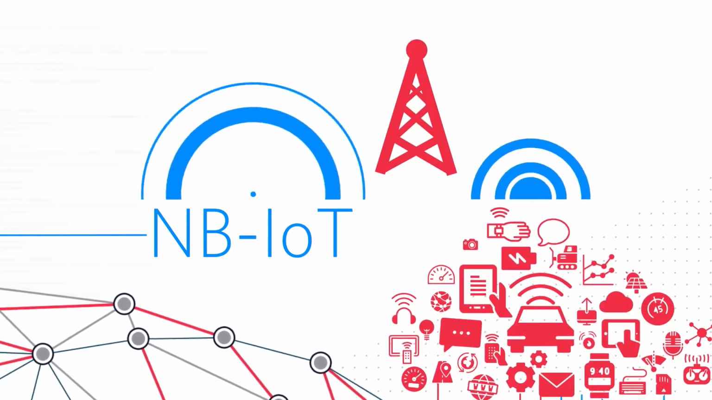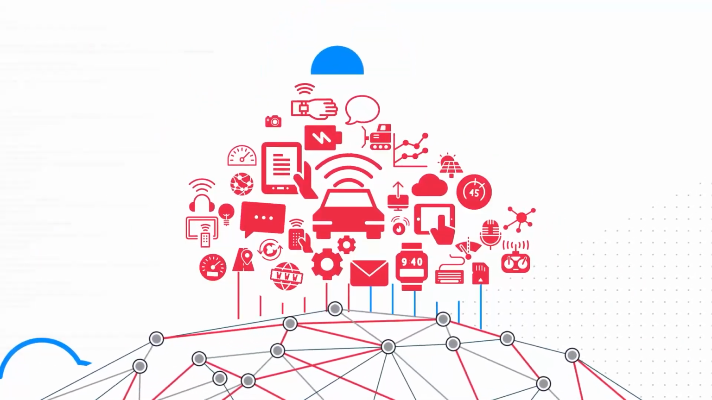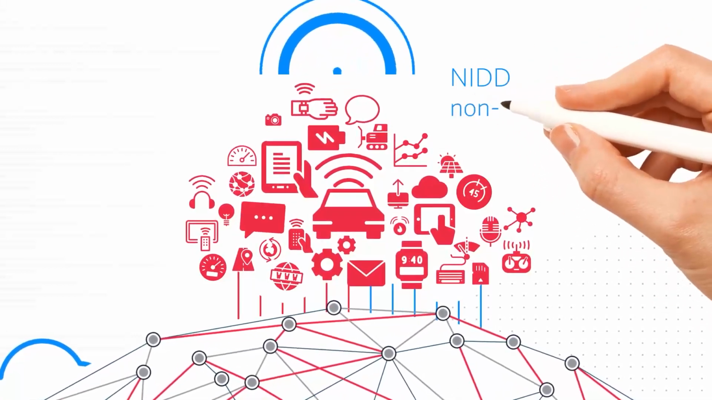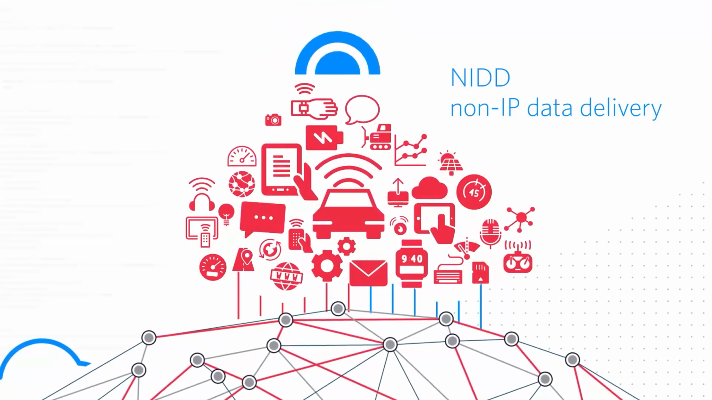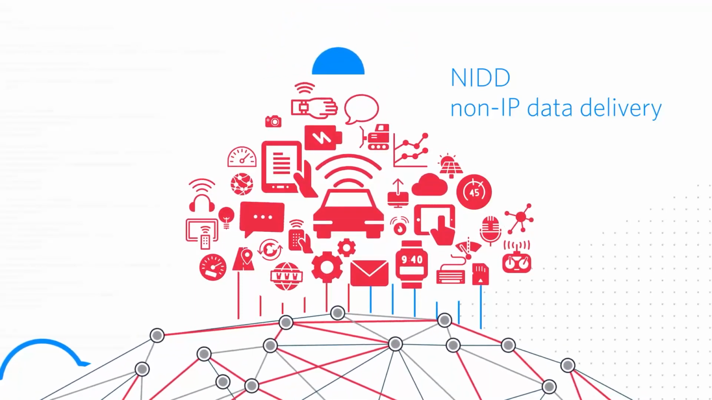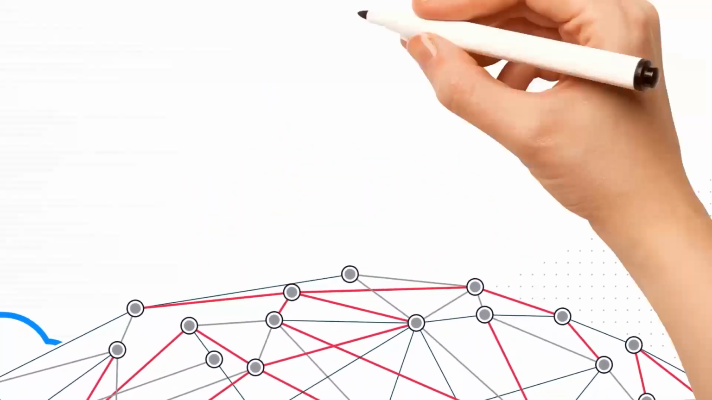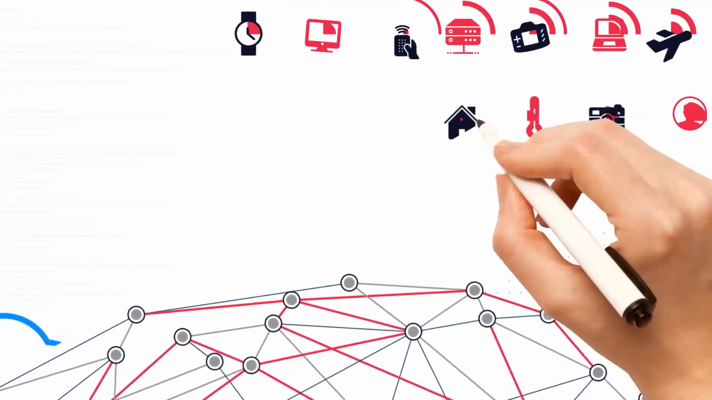Ultra-low-cost narrowband modules should be available in the near future. Devices connected to narrowband networks can communicate using NIDD, or non-IP data delivery. This can offer significant power and security benefits. Narrowband IoT is primarily designed for massive IoT use cases, giant networks of sensors and actuators that don't exist today.